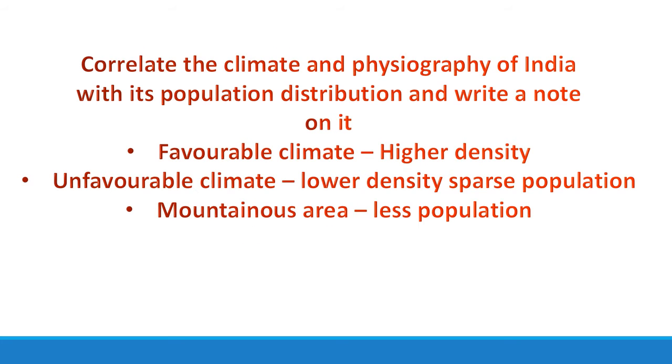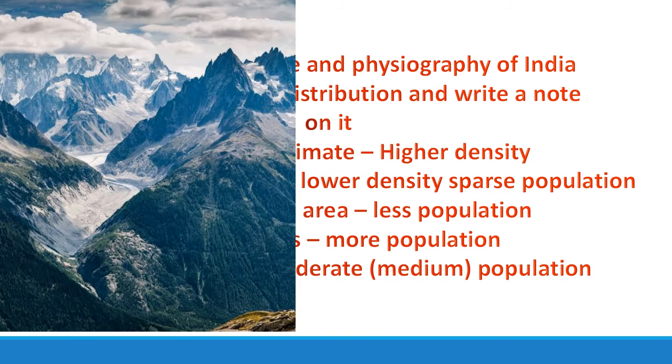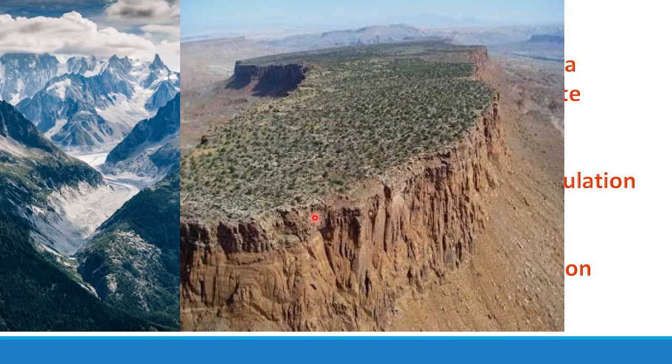In mountainous areas, children, we don't like to stay, very few people stay there. So we find less population. In plain areas, we find that more people are concentrated. In plateau regions we have moderate or medium population. See, in the highest mountains, there are not many facilities available, so only a small population resides in these places. The plateau means highland, very flat land, but at a great height. So people here are medium.